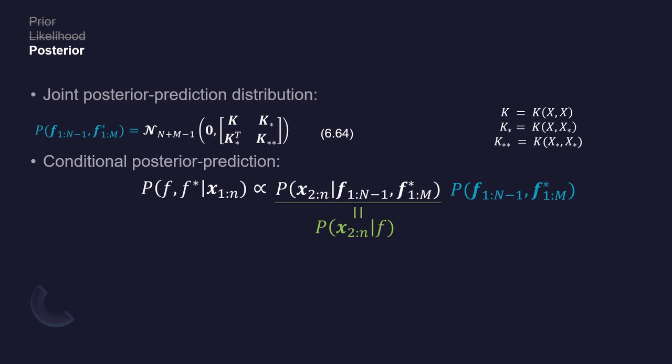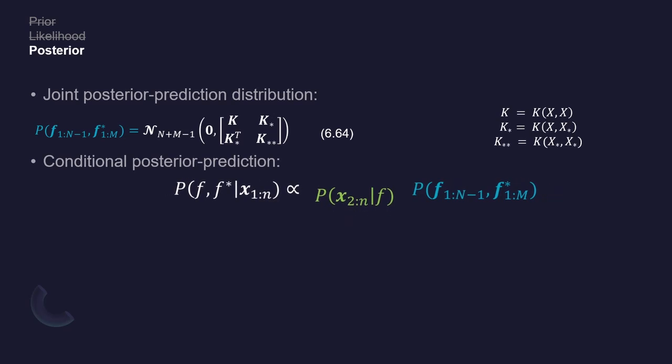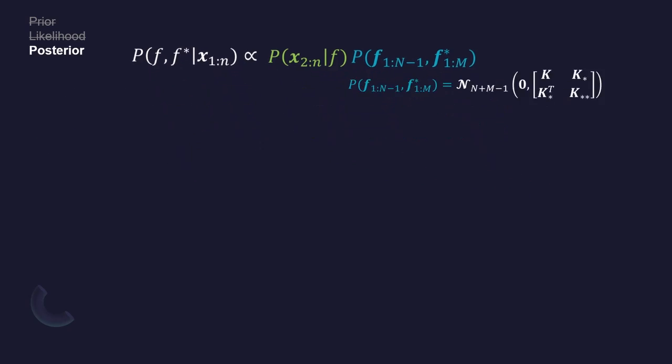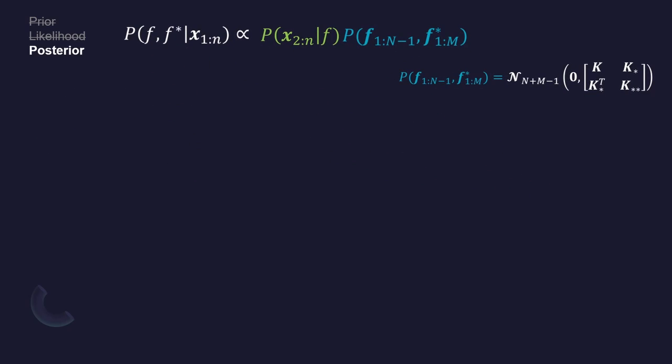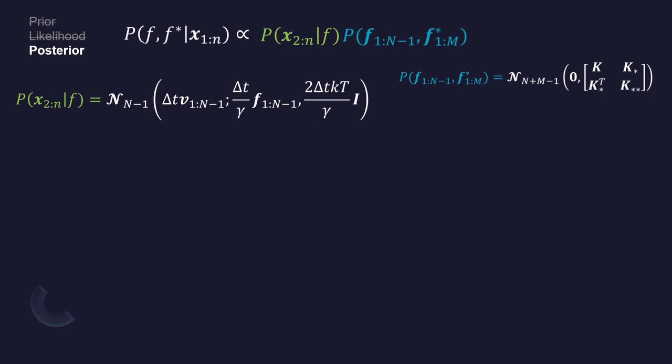Now, this likelihood doesn't actually depend on the predicted f star values, and so it reduces to our original training likelihood in green. Notice that both terms on the right-hand side are known. The data likelihood, if you recall, is this. To make the product between this likelihood and the prior a bit simpler, let's rearrange things.